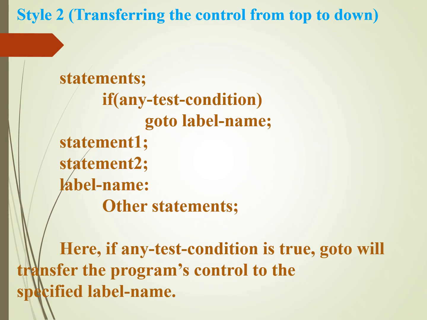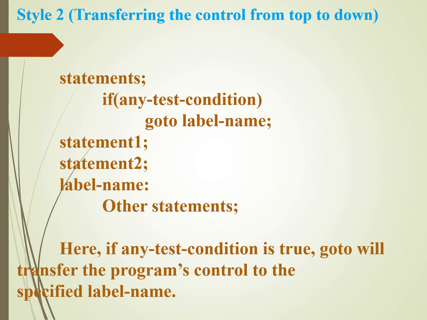Now let's look at style 2 of the goto statement, which transfers the program control from top to down. In this style, the program first executes the initial statement. After that, it checks a condition using the if statement. If the condition is true, the statement goto label name is executed. This immediately transfers the control of the program to the specified label name, which is placed further down in the program. Because of this jump, the statements between the goto statement and the label, such as statement 1 and statement 2, are skipped and execution continues directly from the label.